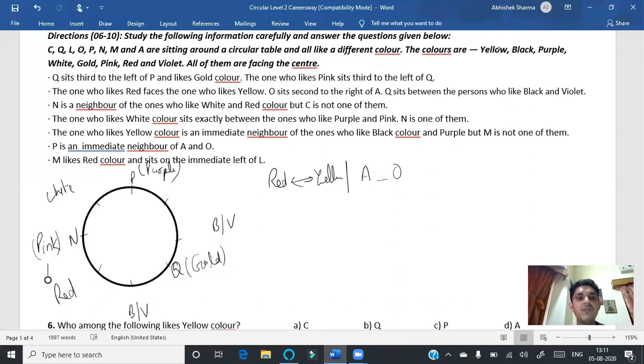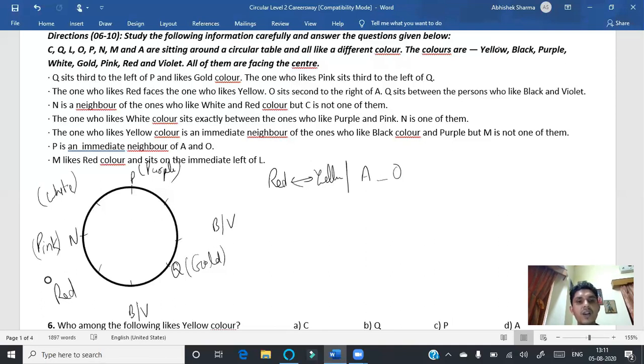So we have made this. Thereafter, N is one of them. Okay, so N is here.